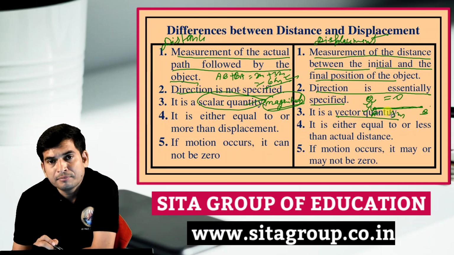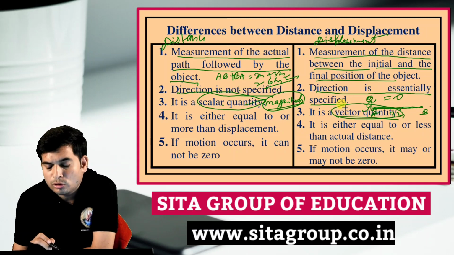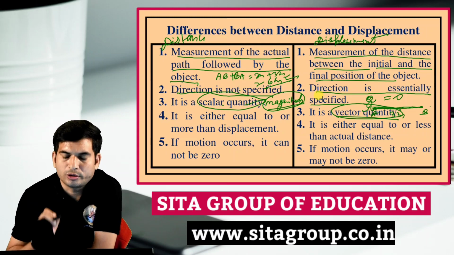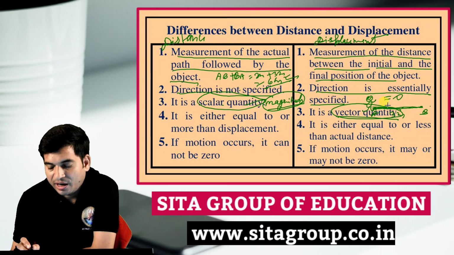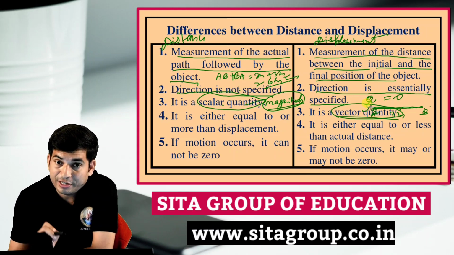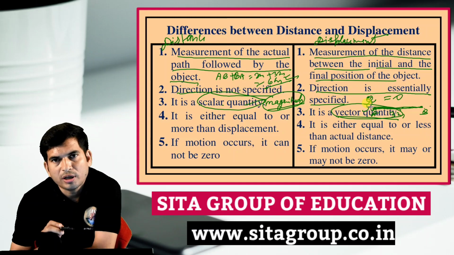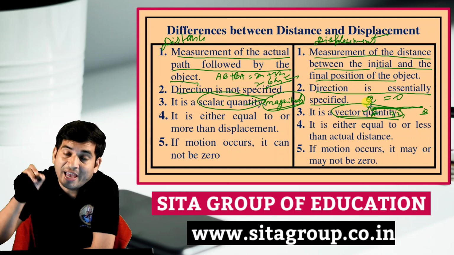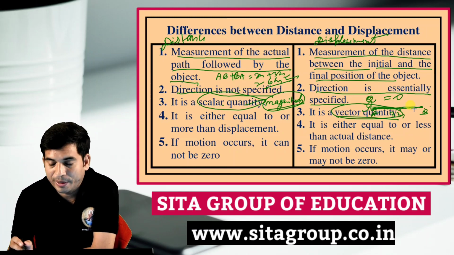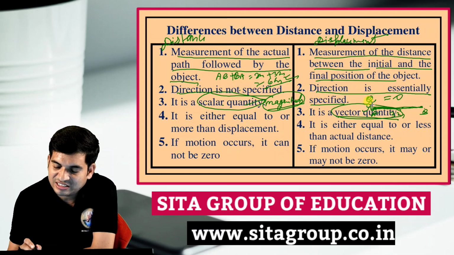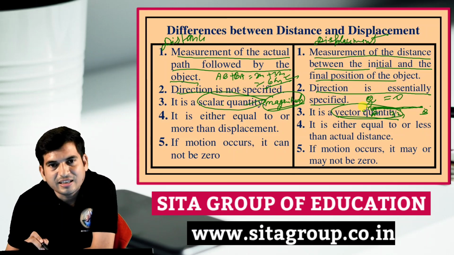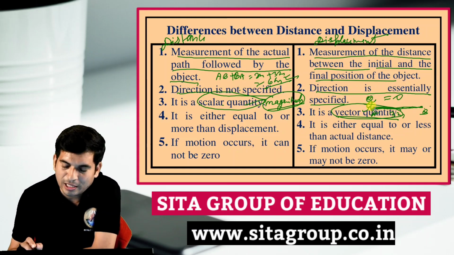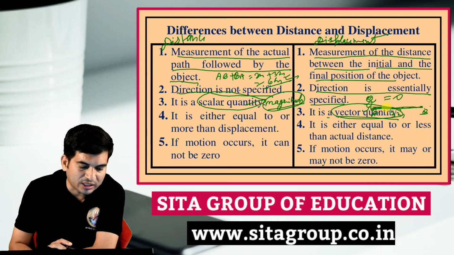Vector quantities are those quantities which have both magnitude and direction. Here you have seen this boy went A to B, then B to A. Here we have seen the direction and magnitude. What exactly is the direction? A is the initial point and A is the final point. A to B, then B to A. It means he starts his journey from A and finishes his journey at A. Both initial and final position are A. That's why displacement is a vector quantity.